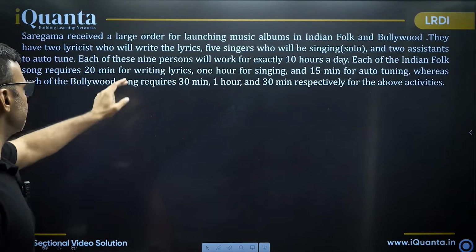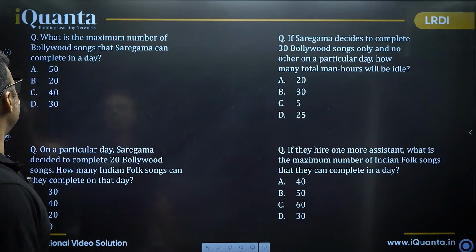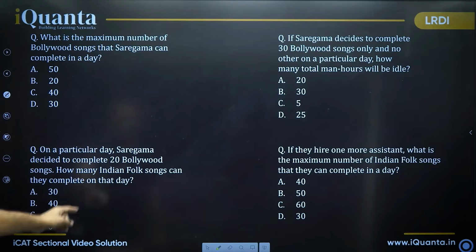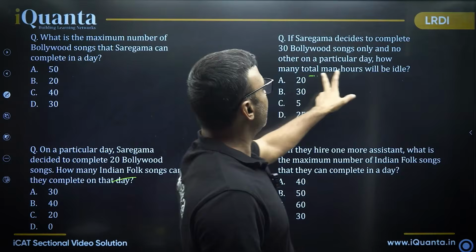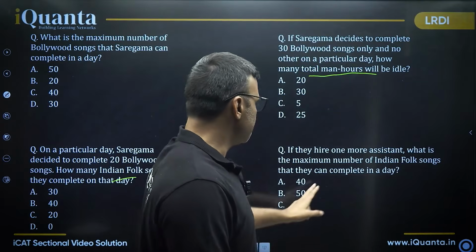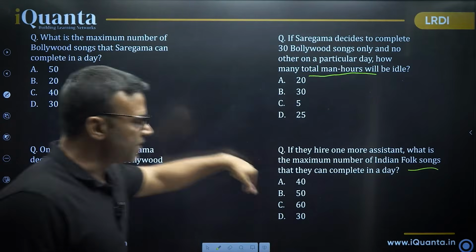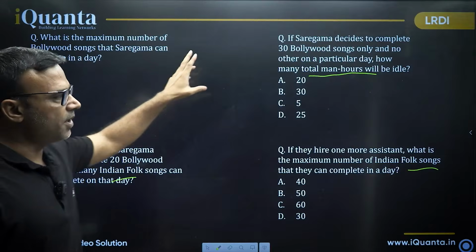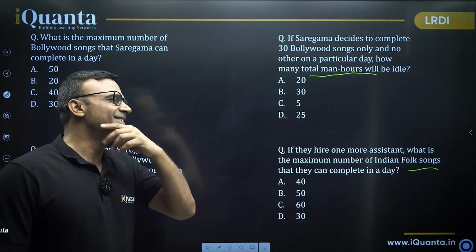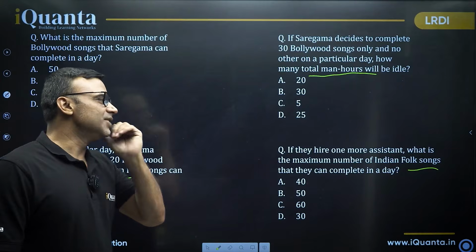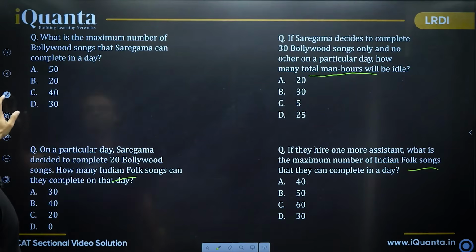So number of songs. Okay, we are talking about number of songs. We are talking about how many folk songs. Again, number of songs, man hours, and then again songs. So 3 questions are related to one particular property entity, that is number of songs. One question is related to the time. Right. So this seems to be a very easy question by the looks of it.